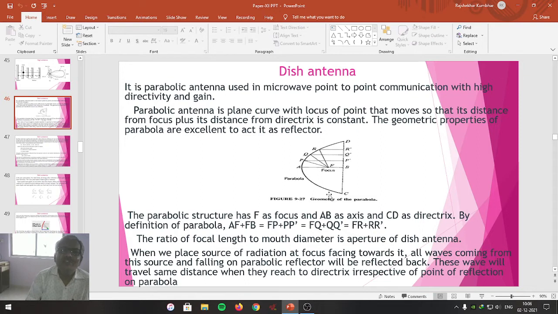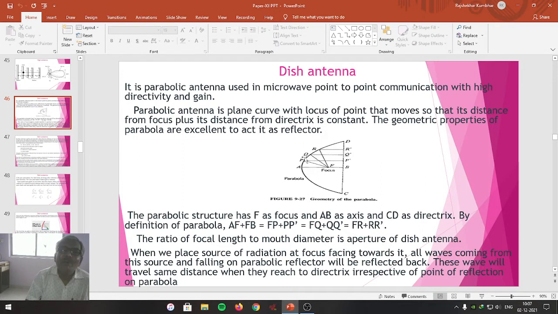How are we going to represent this? Let us suppose A, P, Q, R, D are different points taken on the parabola. If you consider F as the focus of the parabola, then FA plus AB equals FP plus PP dash, FQ plus QQ dash, FR plus RR dash, which always remains constant.